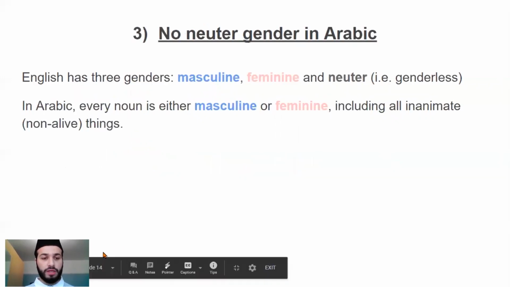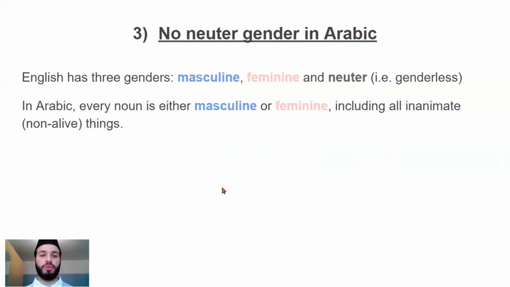The third thing we have to learn today is the fact that there is no neuter gender in Arabic. In English, we have three grammatical genders, which is masculine, for example, a boy, feminine for a girl, and neuter is something which is genderless, like a table or a chair or a house. In Arabic, like Urdu, French, Spanish, and many other languages, every single noun is masculine or feminine, even inanimate, non-alive things like table, chair, and house. All of those things are also either masculine or feminine.